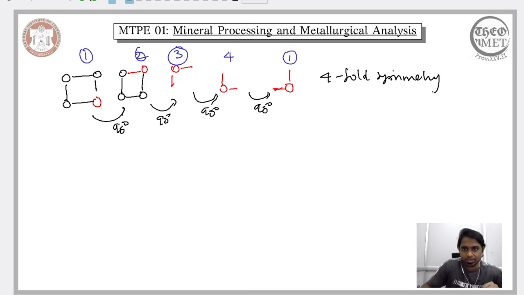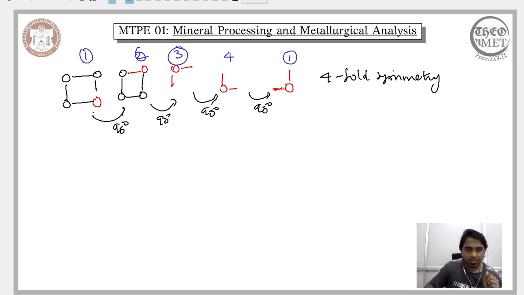So we are talking in terms of rotational symmetry. This particular square mesh exhibits rotational symmetry, and the specific rotational symmetry it exhibits is 4-fold rotational symmetry. And how do we know that it exhibits 4-fold rotational symmetry? Because when we rotate this square mesh 4 times, we get back to our original position.